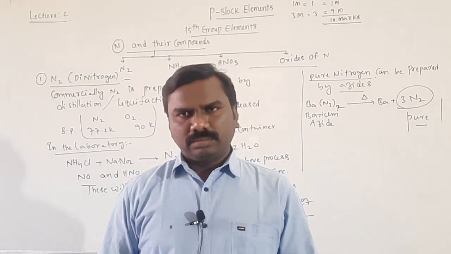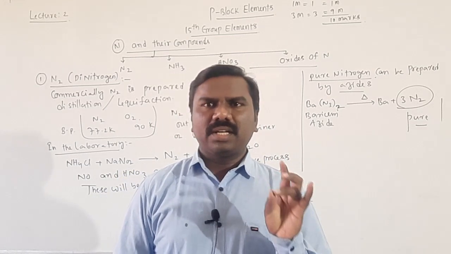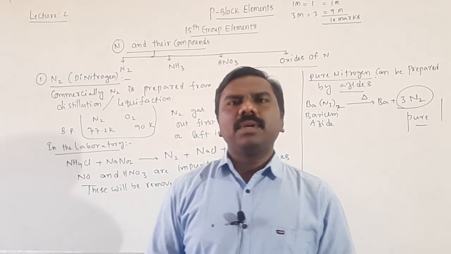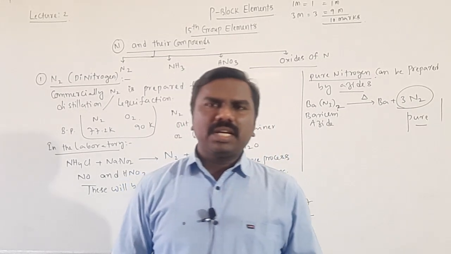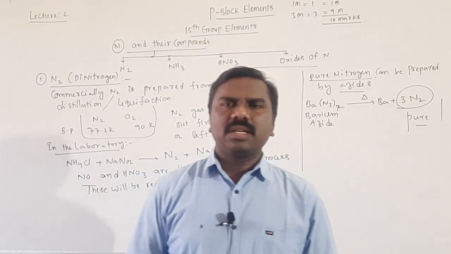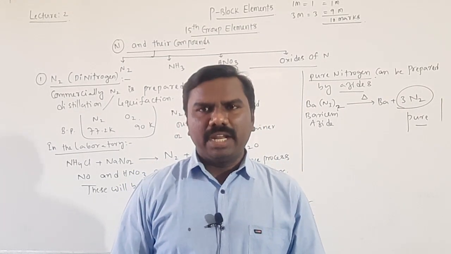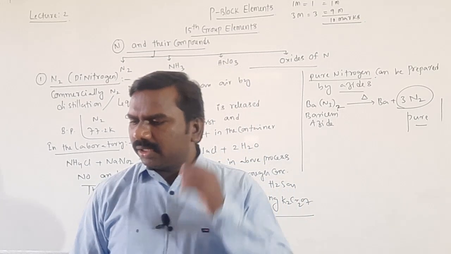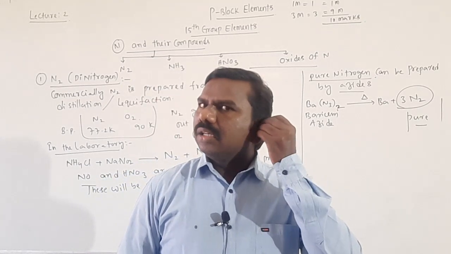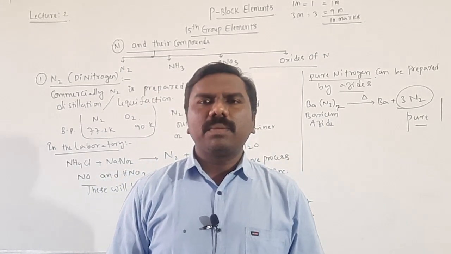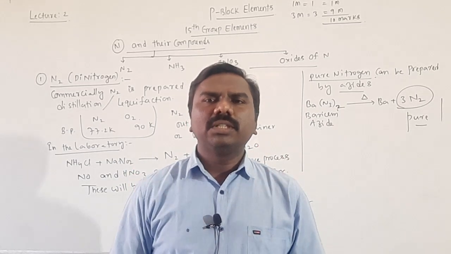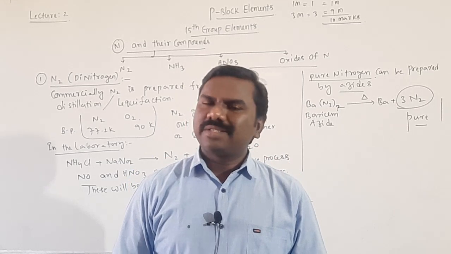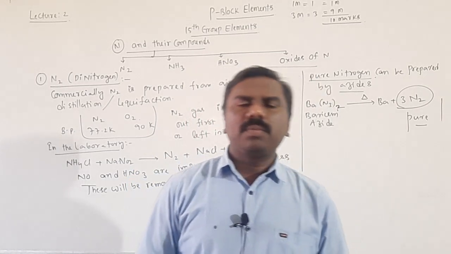It is chemically inert, as discussed in the earlier class, because of high bond energy. It is inert at room temperature because of the triple bond and high bond energy, which are difficult to break.